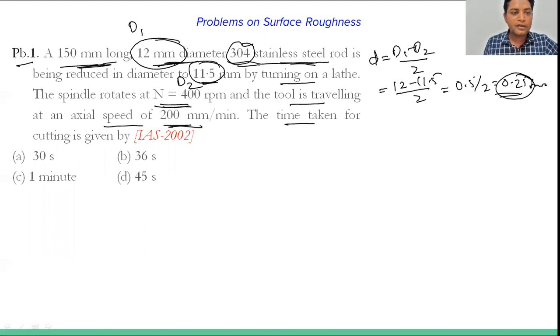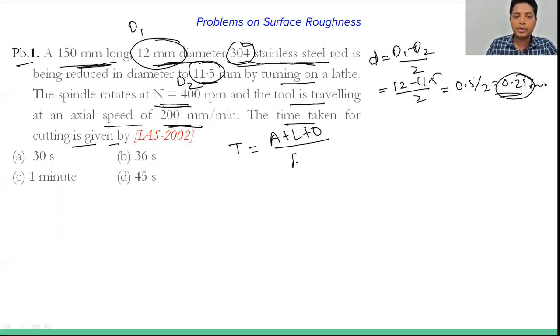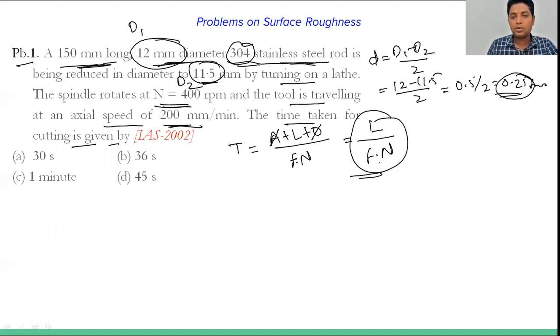Okay, the time taken for the cutting is given by... so okay, time taken we have to calculate, so time taken is calculated by (a plus l plus o) upon (f into n). Okay, so a plus o is not given, so you just remove it. So this will become l by (f into n). Now f is the feed and n is the rotational speed. Feed is not given, rotational speed is given, l, that is length, is also given, but f is not given.